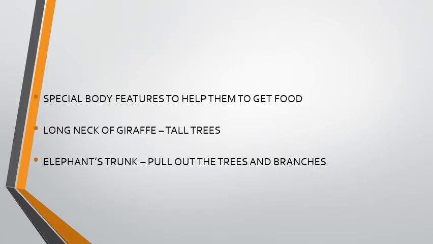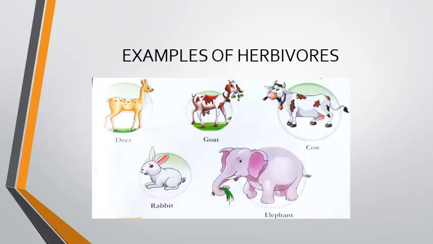Some herbivores also have special body features to help them to get their food. For example, the long neck of a giraffe helps it to reach tall trees, and an elephant's trunk helps it to pull out the leaves and branches of a tree. Examples of herbivores: deer, goat, cow, rabbit and elephants.